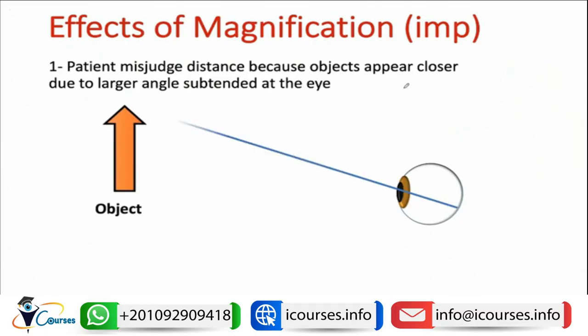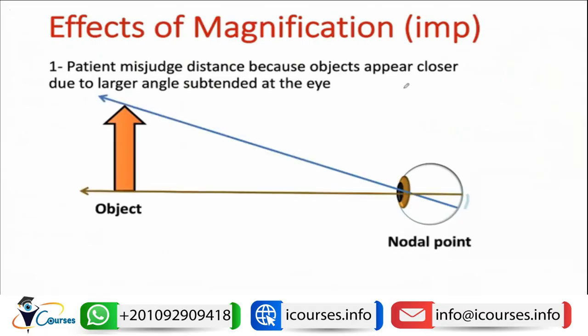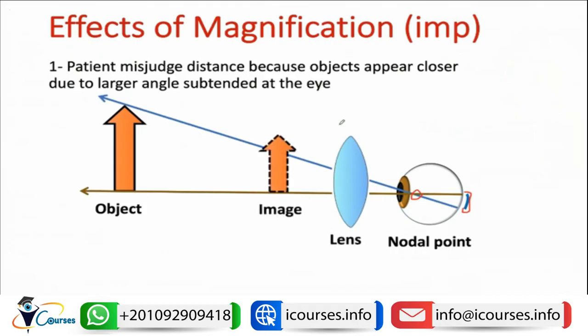So if we have an object here, this object will make an angle at the nodal point, which is the angle of magnification, and stimulate a certain number of photoreceptors. But if we put a plus lens, like a spectacle correction in case of aphakia, this will lead to a virtual image.